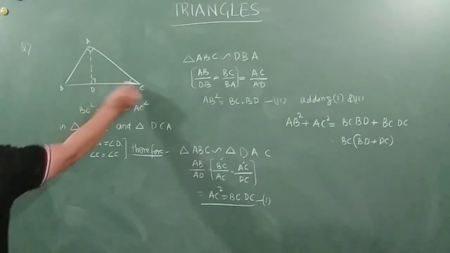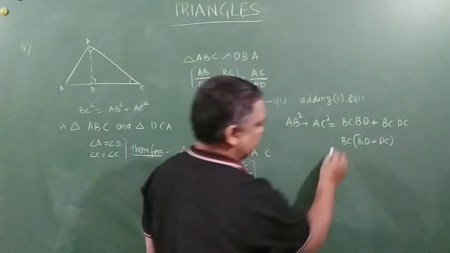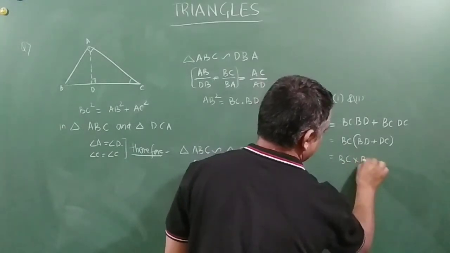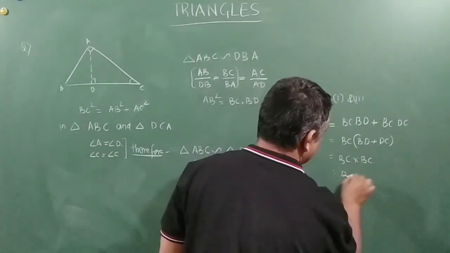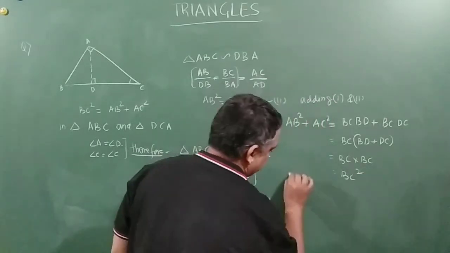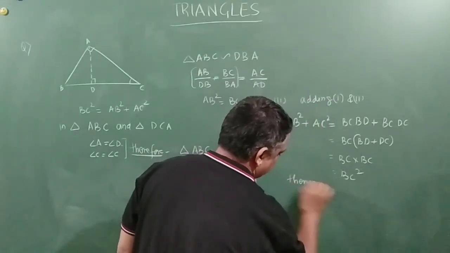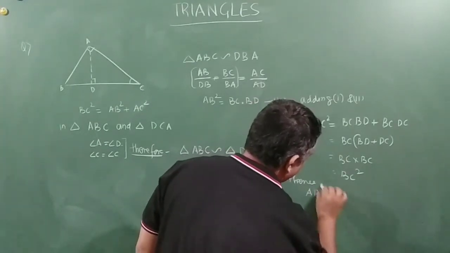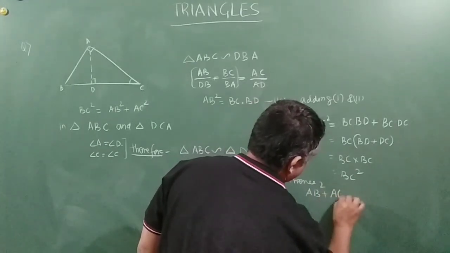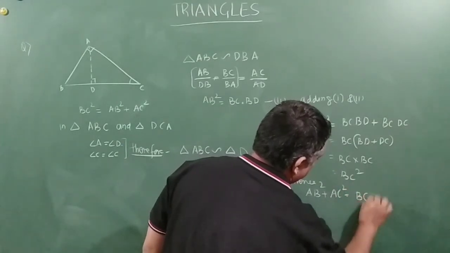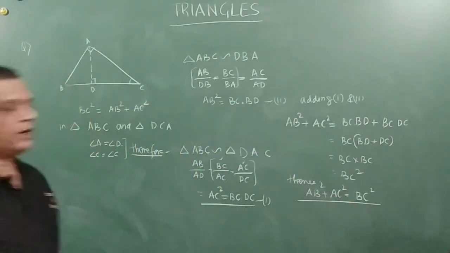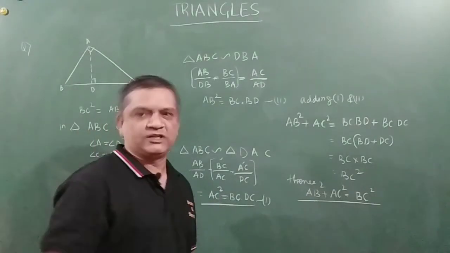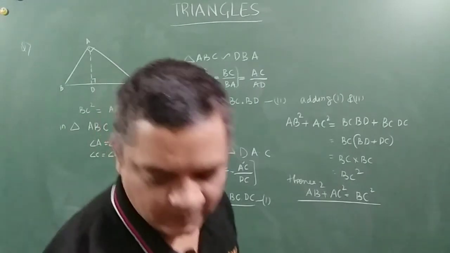So BD plus DC is nothing but BC. BC into BC, which is equal to BC square. Hence, AB square plus AC square is equal to BC square. This is the required result. Right? You got it, friends? So let's move forward with another problem.